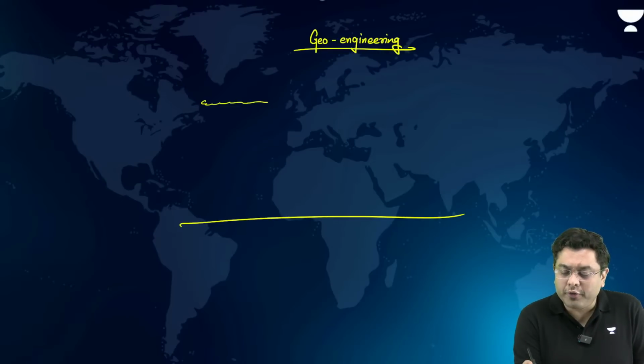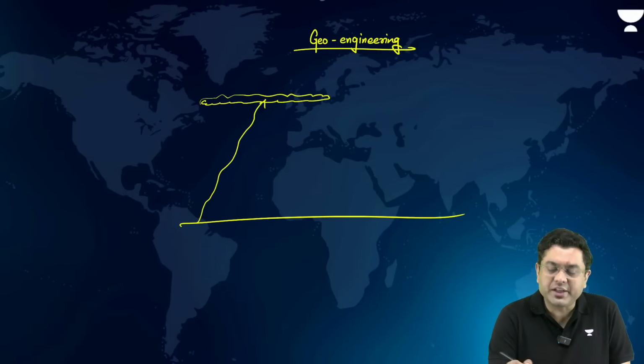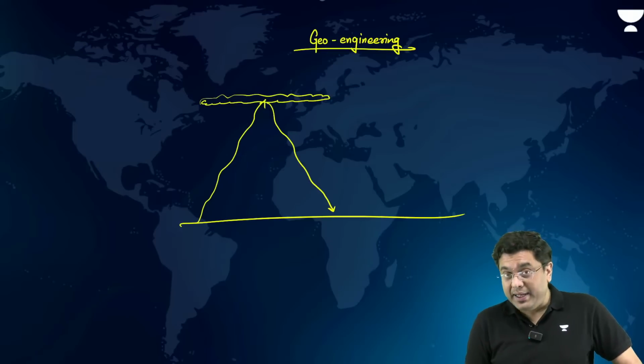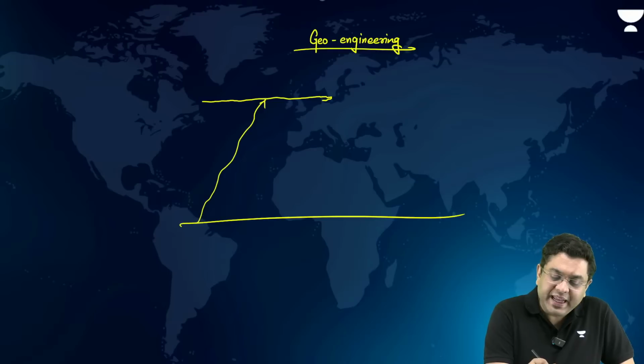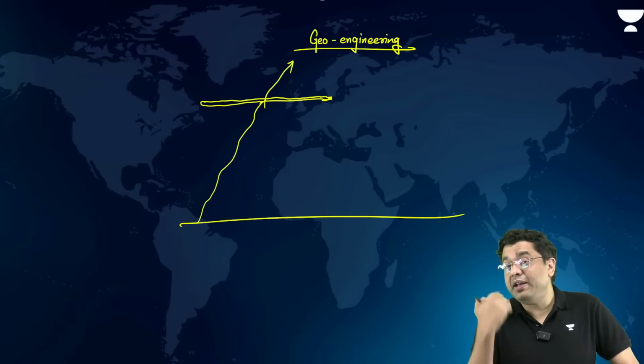So what is done? Now, we have discussed in the portion of geography PYQs as well that cirrus clouds will trap the long wave terrestrial radiation and re-radiate it back to the Earth's surface. That is where the Earth keeps on getting heated up. So what is done is that this cloud is thinned out. When you thin out this cloud, the heat will escape, so the heating will not happen.